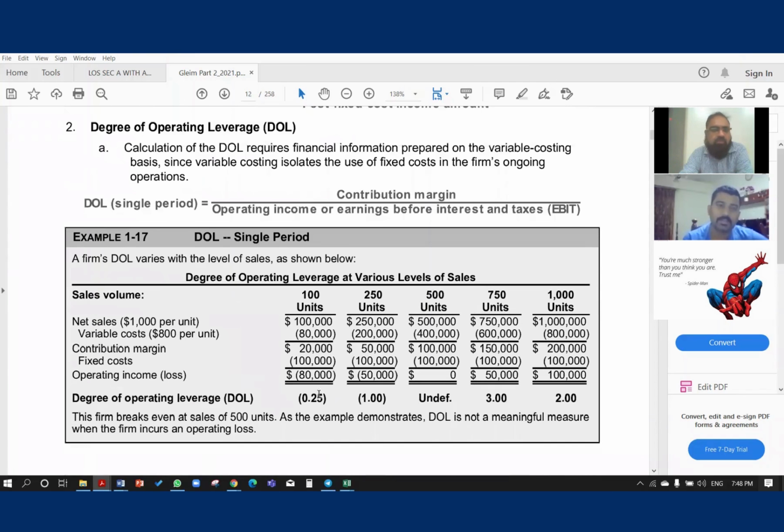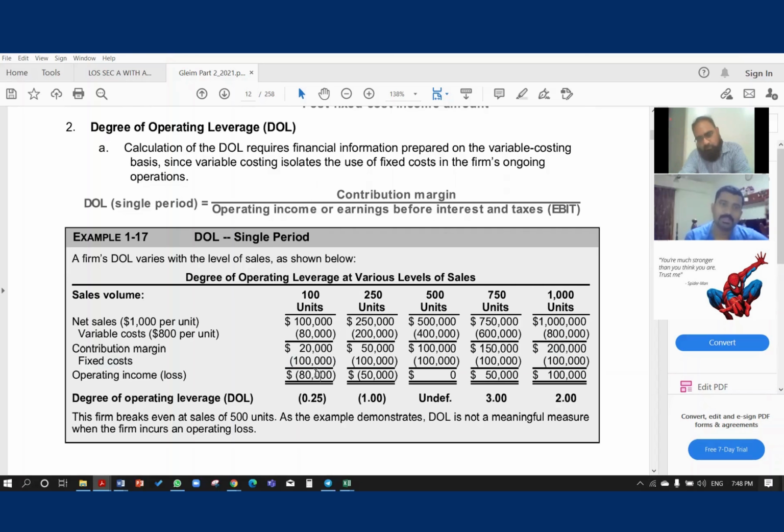So contribution margin is basically this value, 20,000. Then you have to subtract the fixed costs. This will be your operating income. I told you if there is no other income, operating income and EBIT are the same.